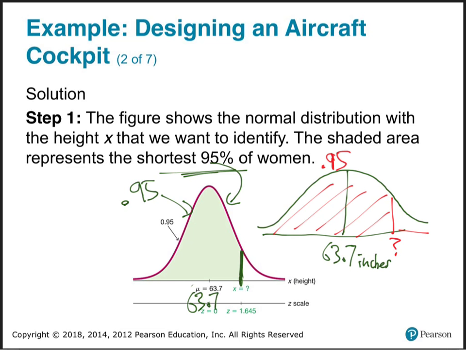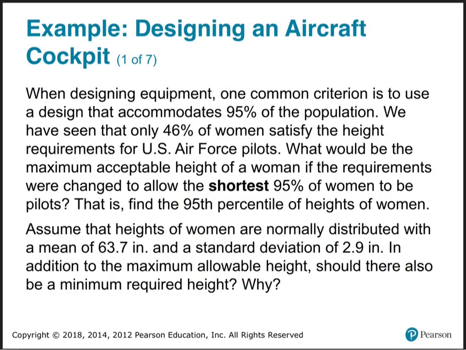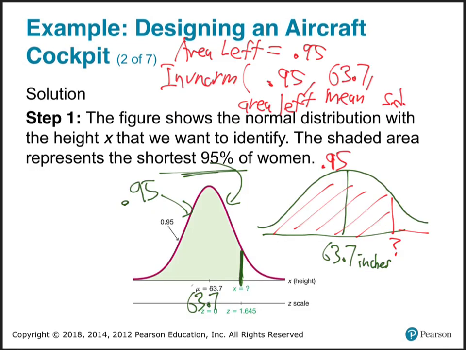Now, when we go to the inverse, what do we have to have in our hand? Area. Area where? Area left. Do we already have area to the left? Yeah, it's convenient. They gave us that, 0.95. So inverse norm, area left, 0.95. And then mean? 63.7. And standard deviation for women's heights? What was it? 2.9. Not much different than men's, about the same amount of variation, a little bit more, actually. All right, that's it. Hit the buttons. 68.7.